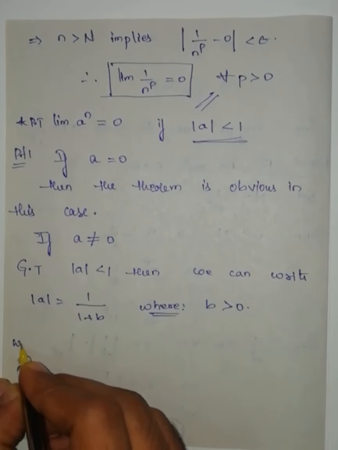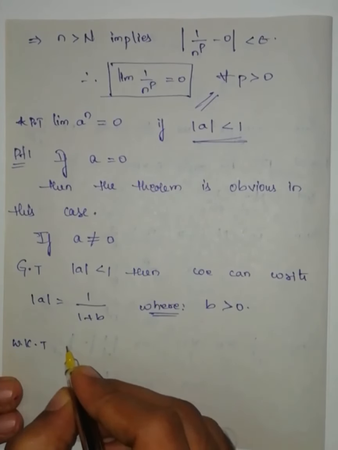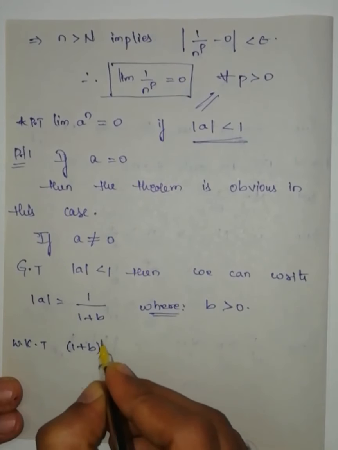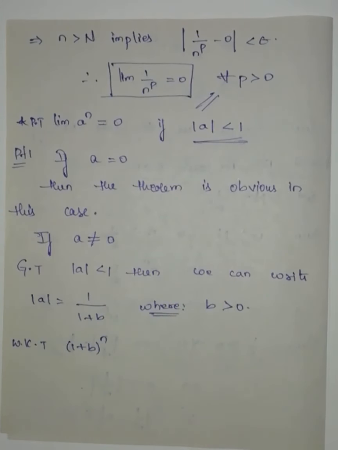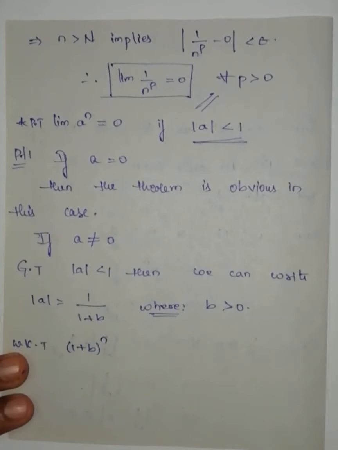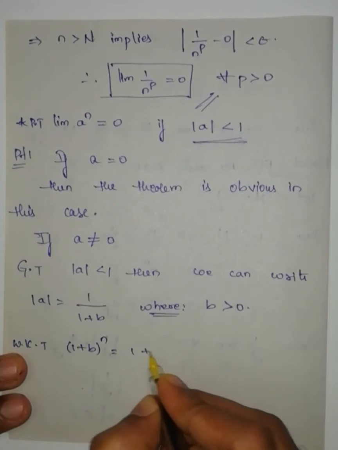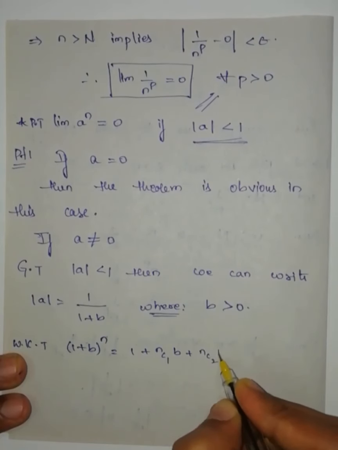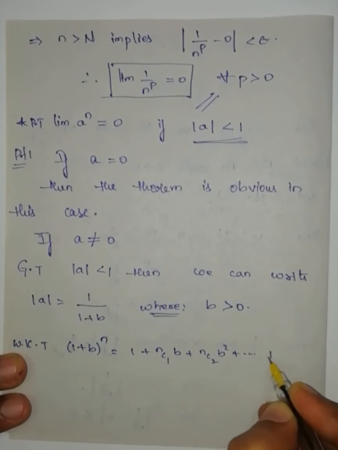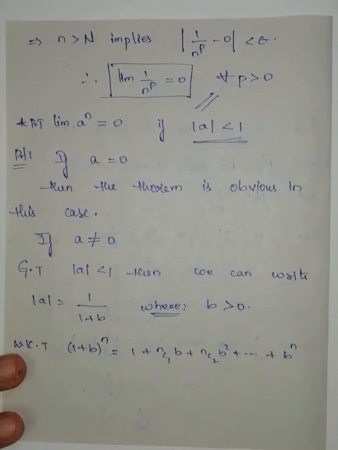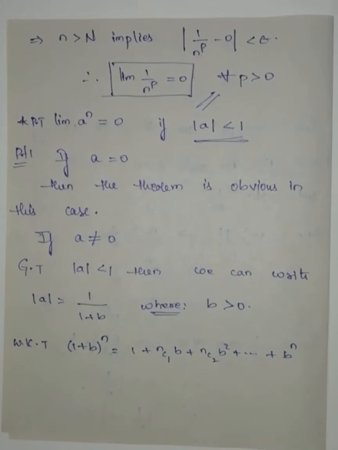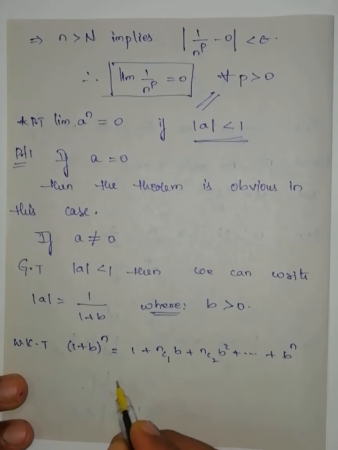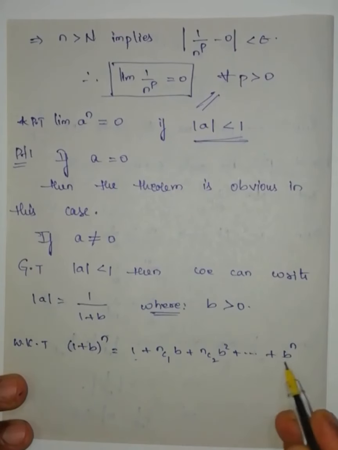Now, we know that 1 plus b whole to the power of n, by the binomial expansion, I can write as 1 plus nC1 b plus nC2 b square plus so on plus b to the power of n. Here we have n plus 1 terms.